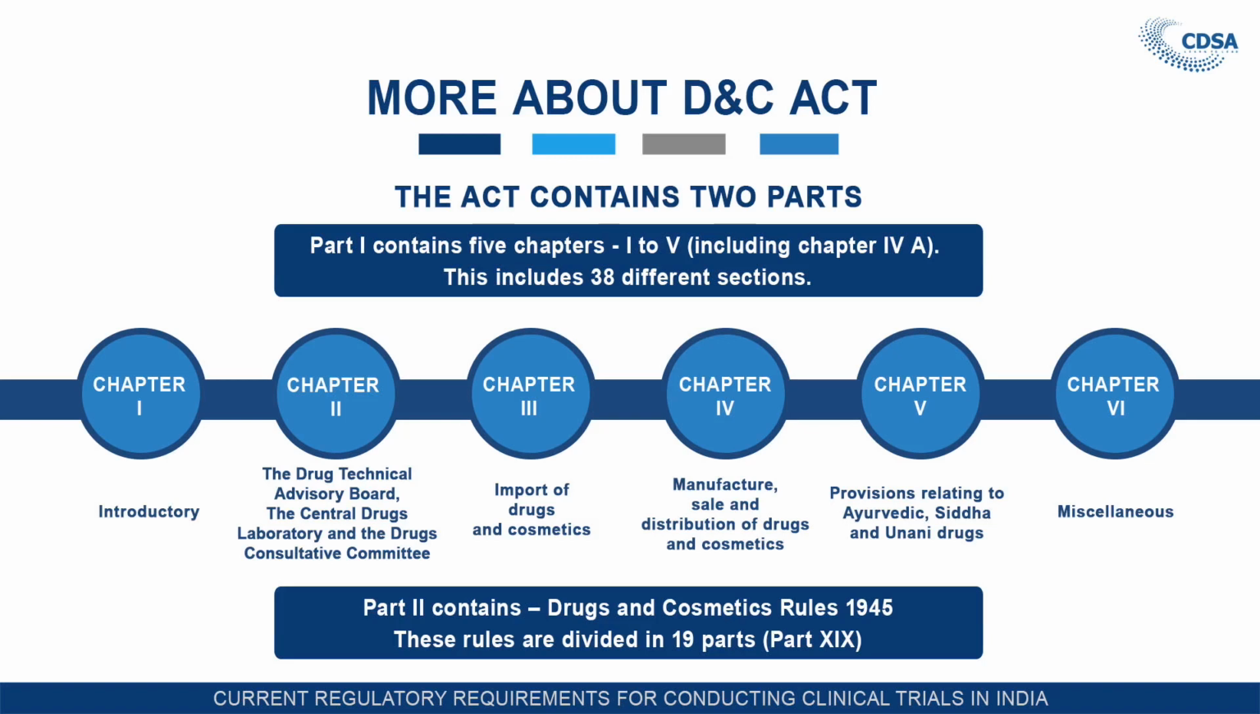Chapter 3 is import of drugs and cosmetics. Chapter 4 is related to the manufacture, sale and distribution of drugs and cosmetics. Chapter 4A is the provision relating to Ayurvedic, Siddha and Unani drugs. Chapter 5 is the miscellaneous chapter, with some provisions which are not covered under the previous 4 chapters. Part 2 contains the rules, the Drug and Cosmetic Rules.